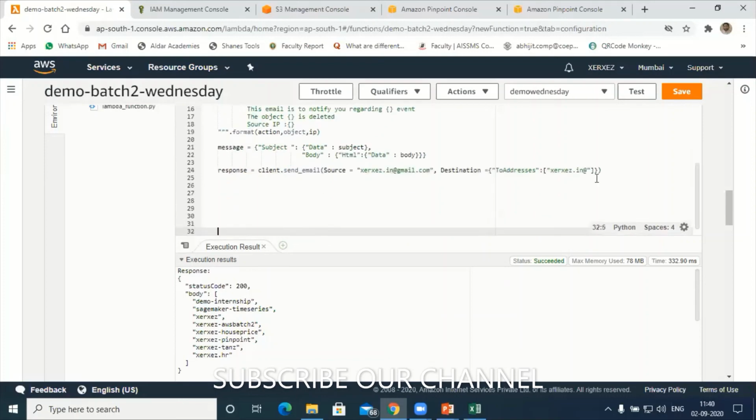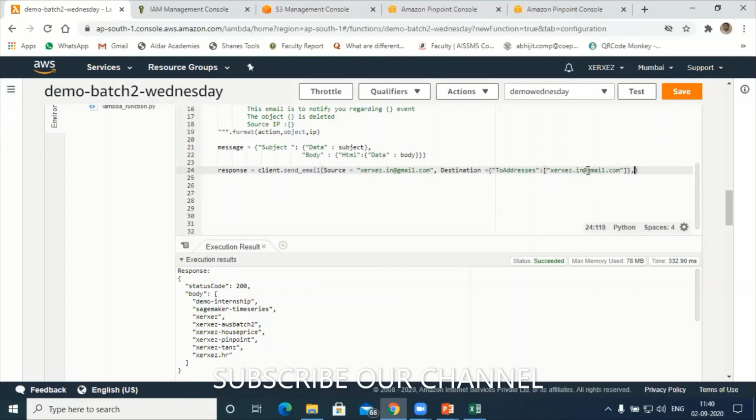Okay, xer.xz.gmail.com. Next is message. Okay, so after this, the message.